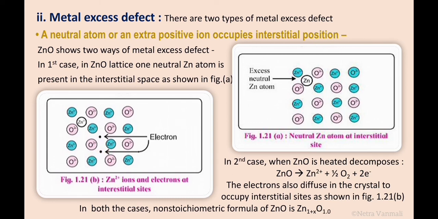So the electrons also diffuse in the crystal to occupy the interstitial site as shown in the diagram. So in both cases, the stoichiometry or chemical formula changes. So the non-stoichiometric formula of ZnO becomes Zn1+xO1.0. So this is an example of metal excess defect, the first type: a neutral atom or an extra positive ion occupying interstitial position.